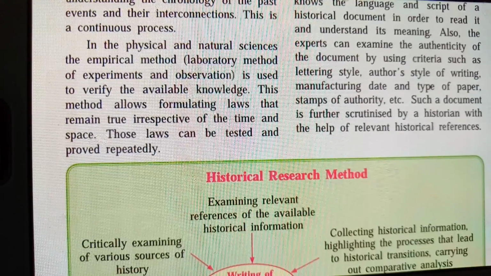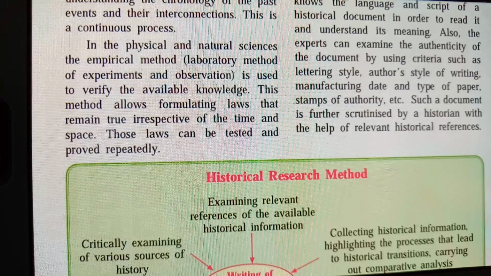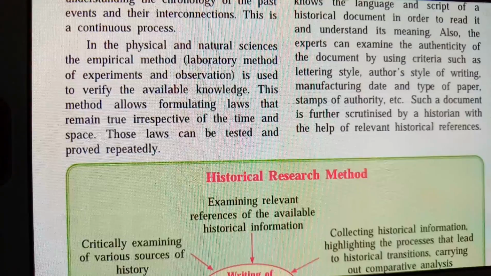Such a document is further scrutinized by historians with the help of relevant historical references. Scrutinize means when we have a historical document, first we have to check and examine the documents properly against historical references, to see that these references are in proper knowledge, or that the person who gave that information is in a proper way.